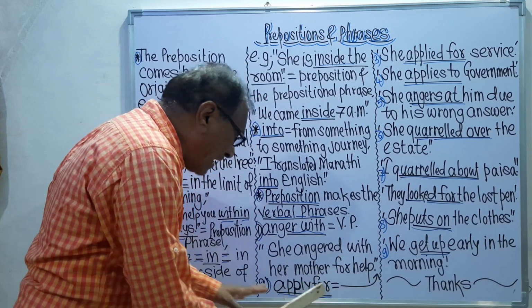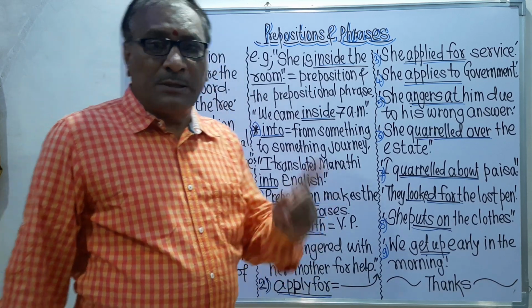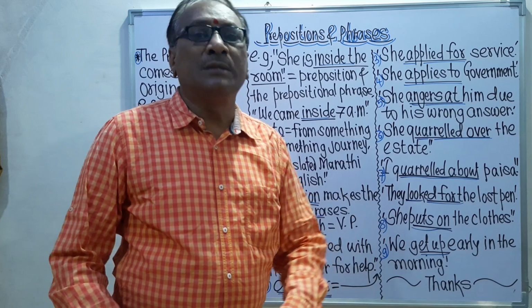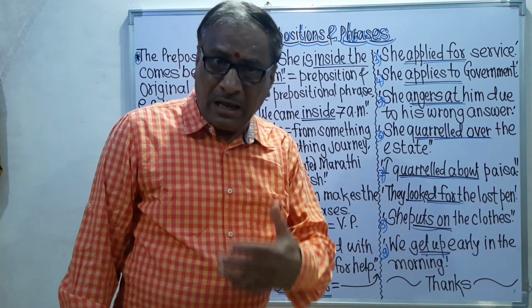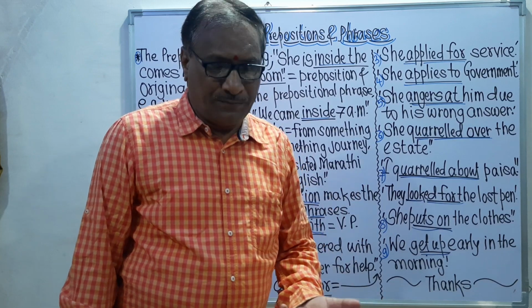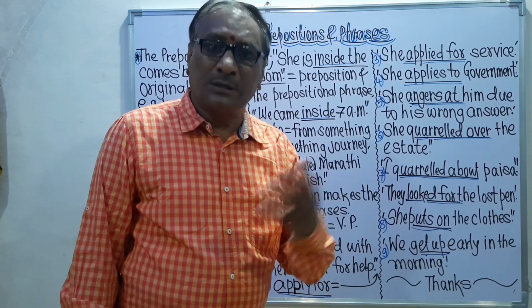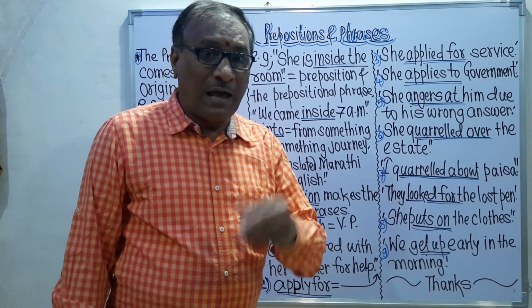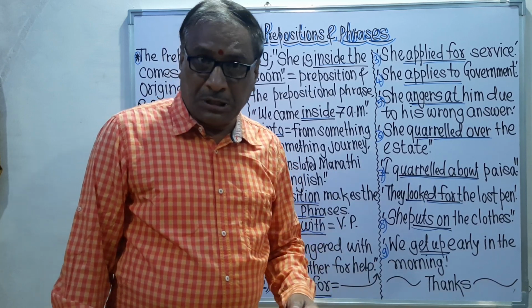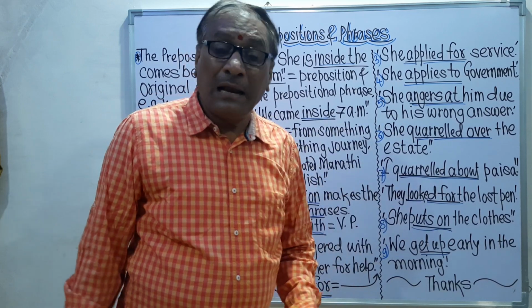Remember, apply for. Apply is the verb and for is the preposition. Apply for means we apply for something. We can apply for service, we can apply for work, we can apply for a police station, means somewhere we can apply.